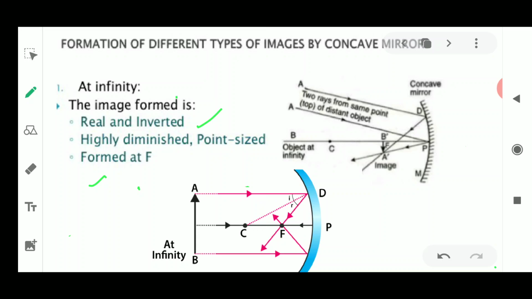and it requires practice. If you draw these ray diagrams a number of times, it will be very good practice for you all, and it will be very easy for you to draw them anywhere if asked in the examination. Fine.